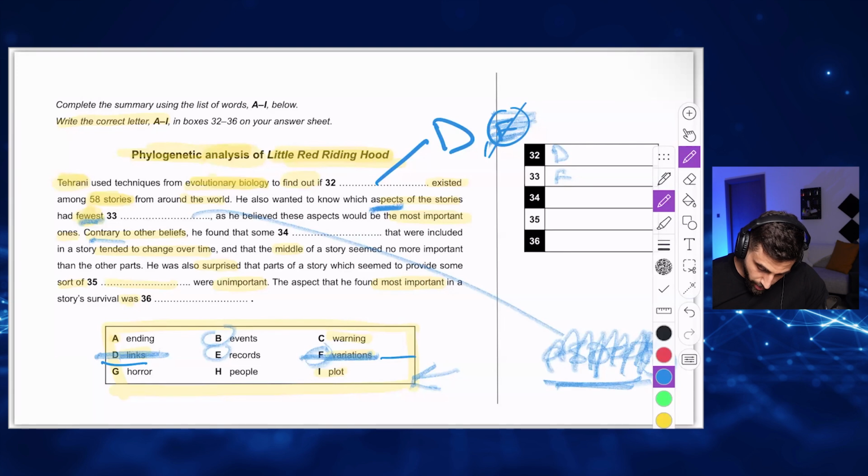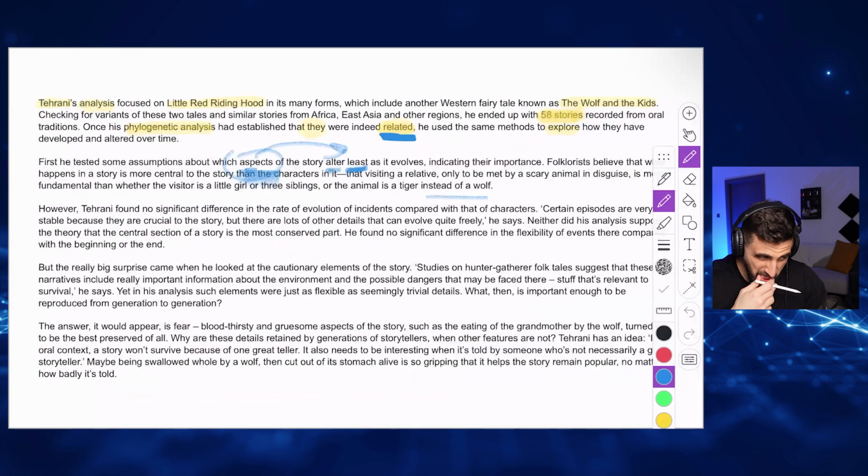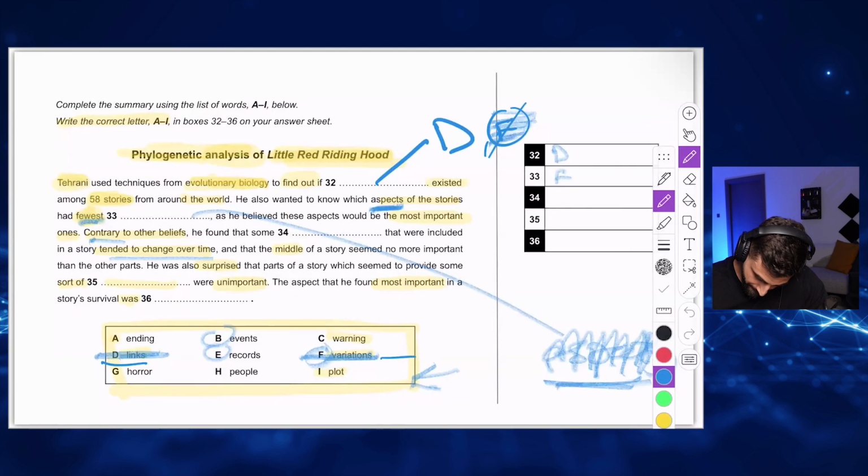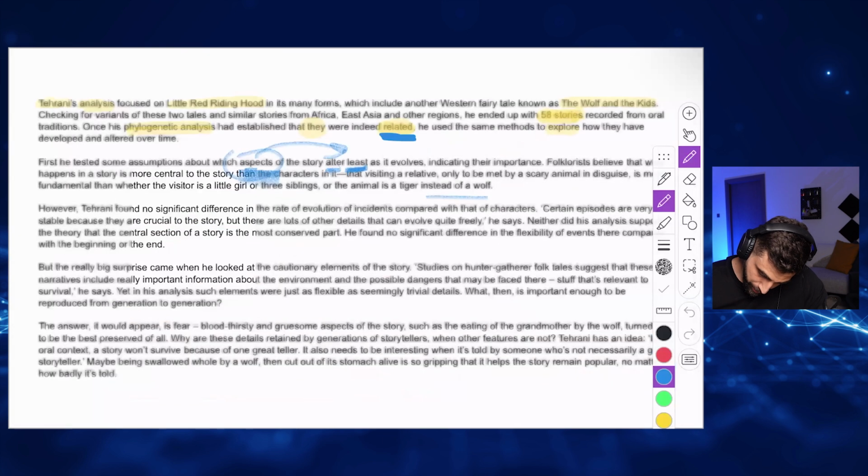Contrary to other people's beliefs, he found that some were included tend to change over time. What are the things that changed over time? Okay, let me find out. Tehrani found no significant difference in the rate of evolution of incidents compared to characteristics.